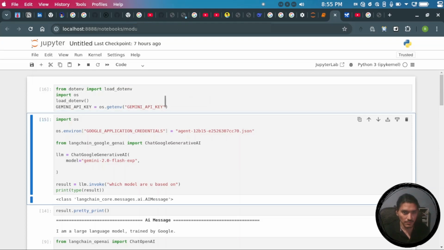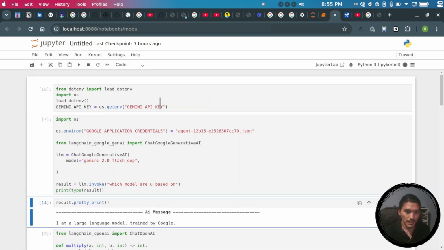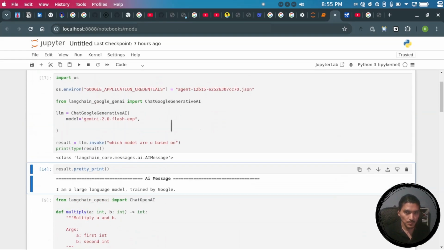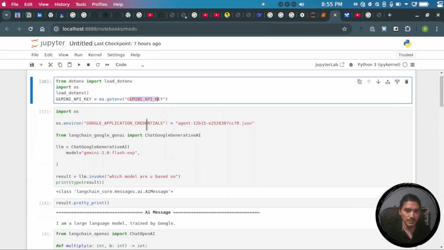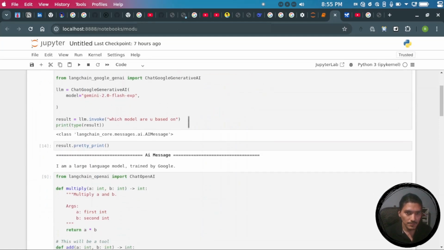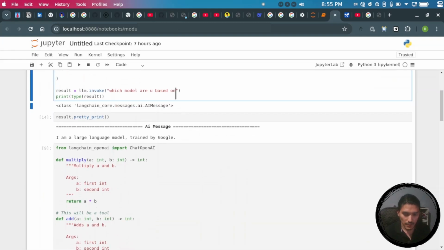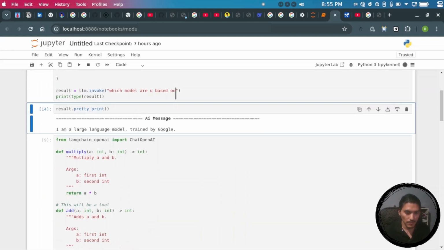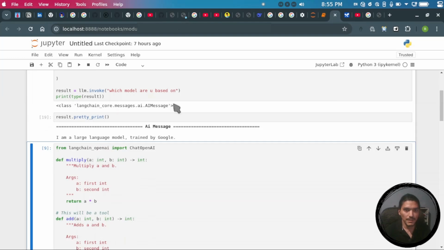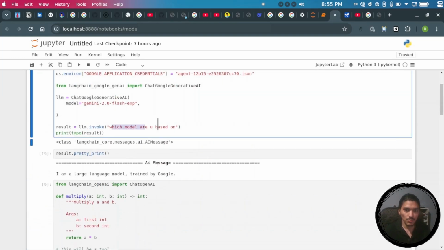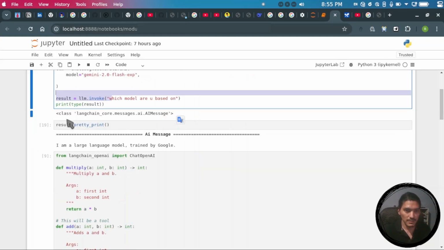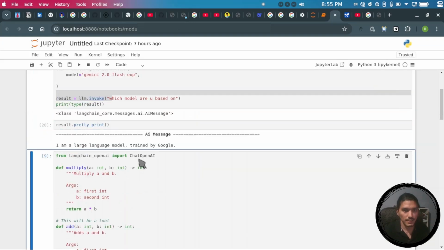So I have created a simple agent with that. Now here I am using the Google Gemini model, which is currently free, so it will not cost me anything, and we can show the example with that also. So here if we ask the Gemini model which model are you based on, it will answer that it is a large language model which is trained by Google.